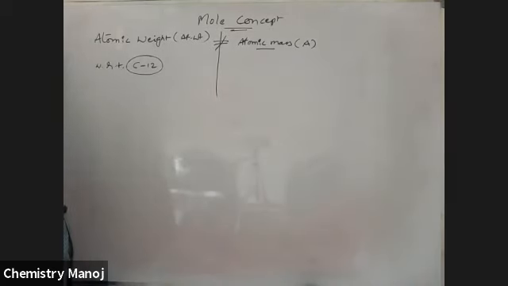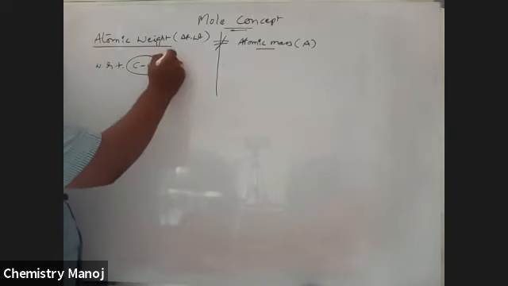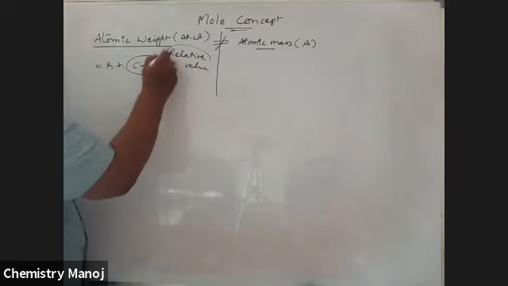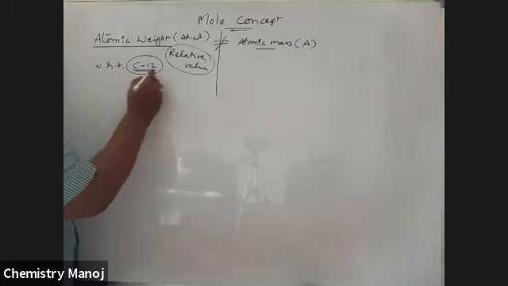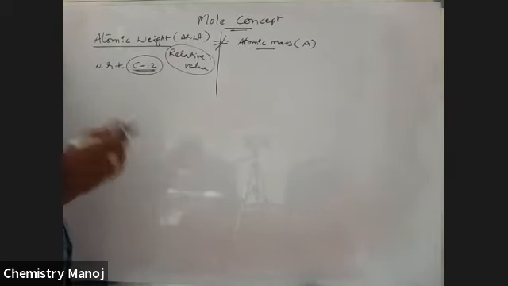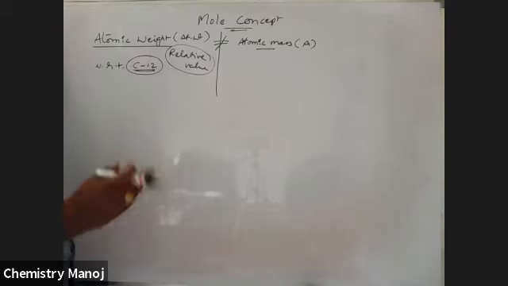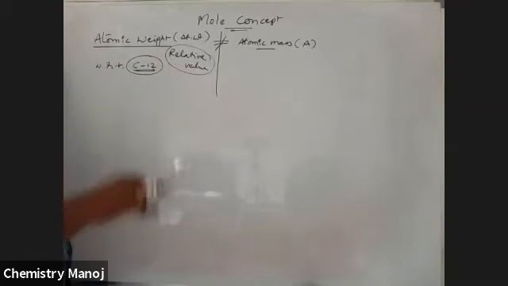That is why atomic weight is a relative value, relative with respect to the C12 isotope. In old days, different isotopes of hydrogen, oxygen, chlorine and others were tried. Most of the trials were completed. Finally, they concluded with respect to C12. Nowadays, atomic weights are measured with respect to the C12 isotope.